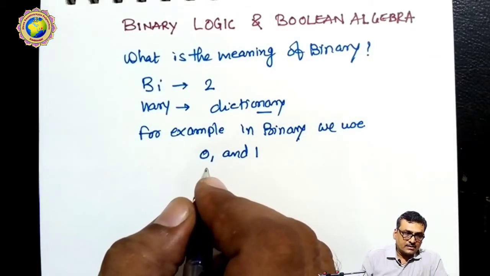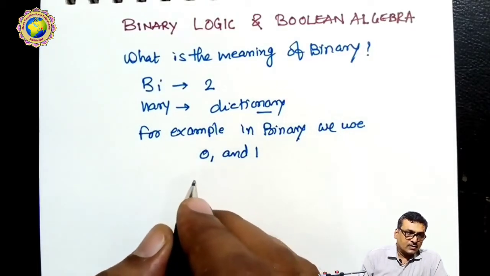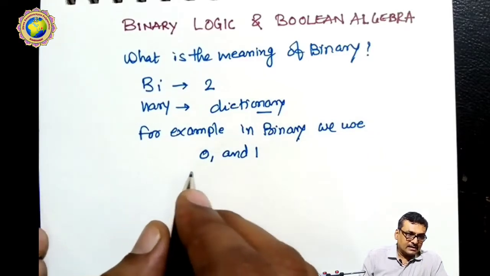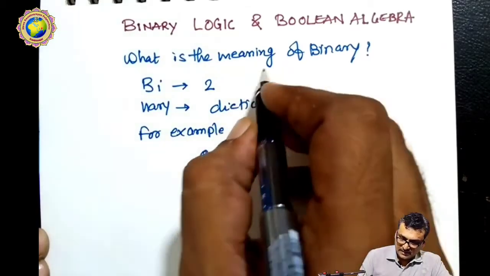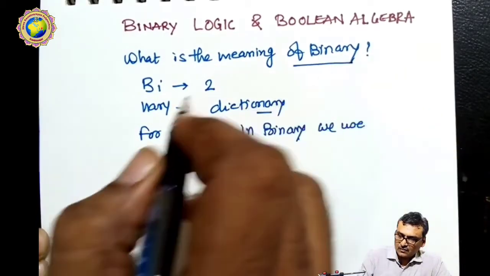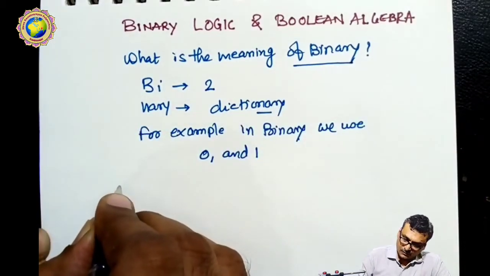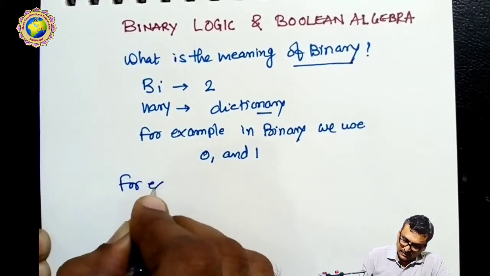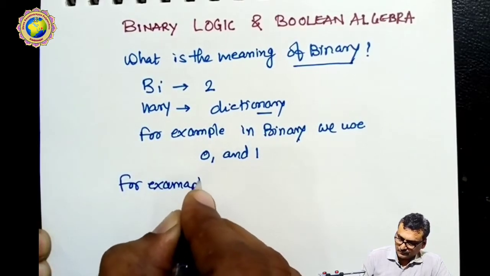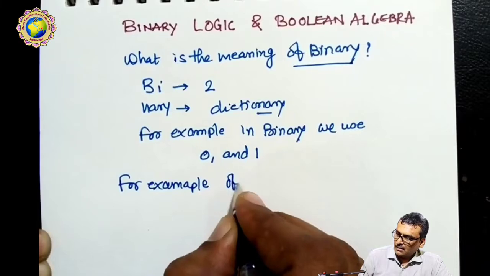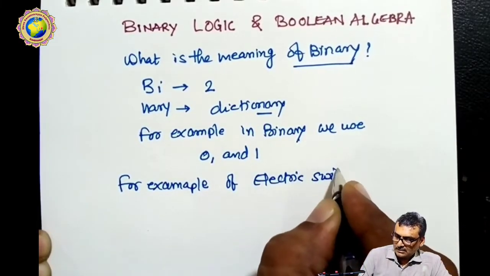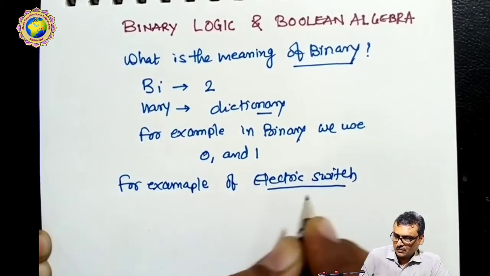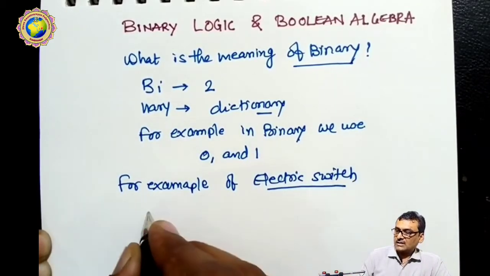Now we discuss the logic. So what is binary, and then we discuss binary logic. For example, take the example of an electric switch. Everyone knows about the switch.